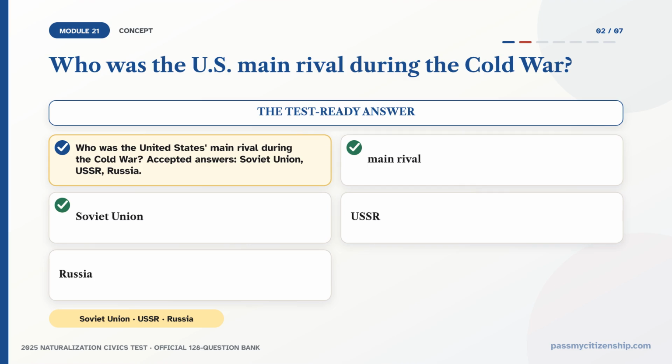Who was the United States' main rival during the Cold War? The official accepted answers are the Soviet Union, the USSR, and Russia. The most precise answer is the Soviet Union, also written as the USSR. The official bank also accepts Russia, because Russia was the largest part of the Soviet Union. Any of these 3, Soviet Union, USSR, or Russia, is a correct answer on the test.